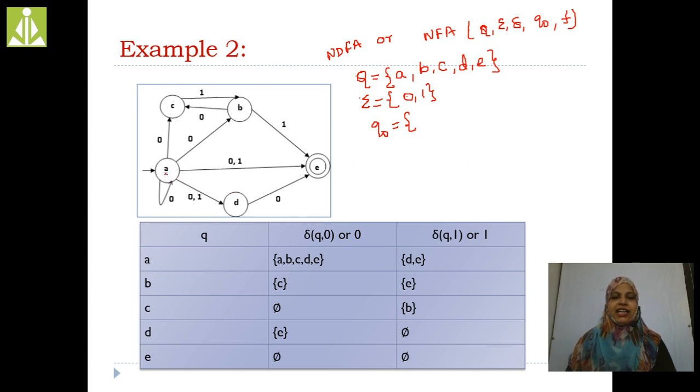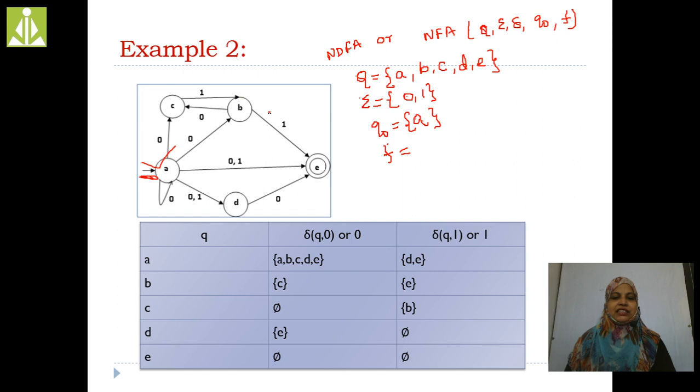Here, A symbol is the input state. Here we are having the arrow mark. That's the reason we are saying that this A is the initial state, right? Now F is there. F is the set of final states.